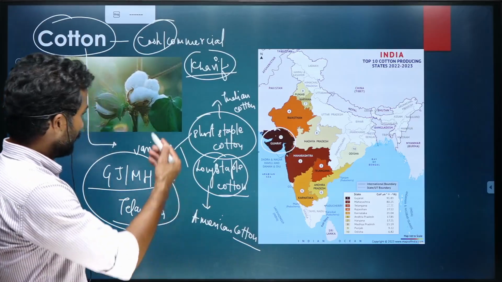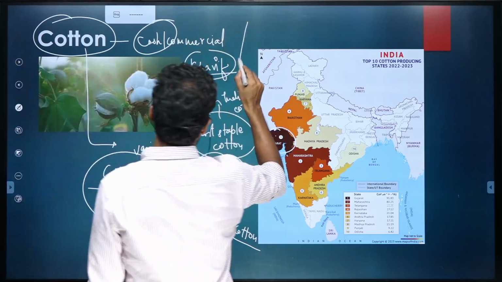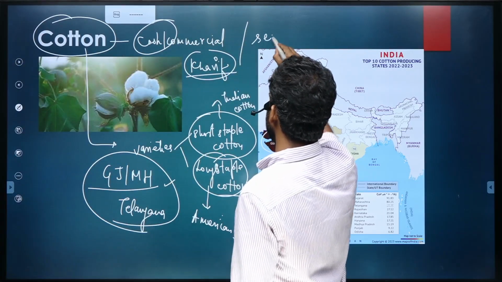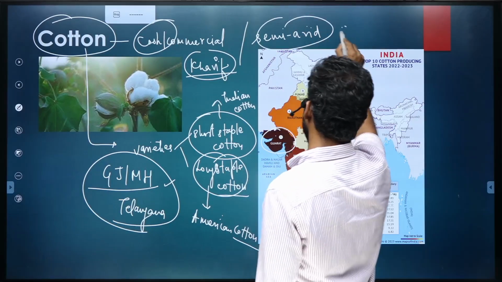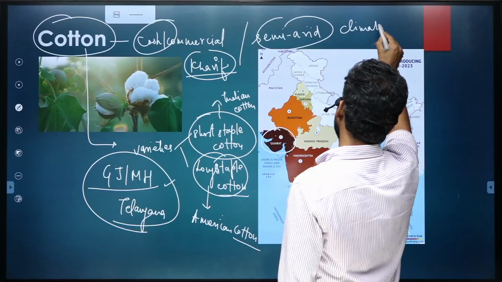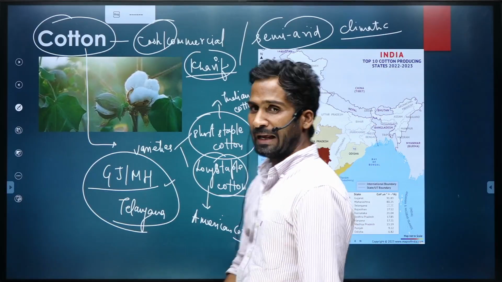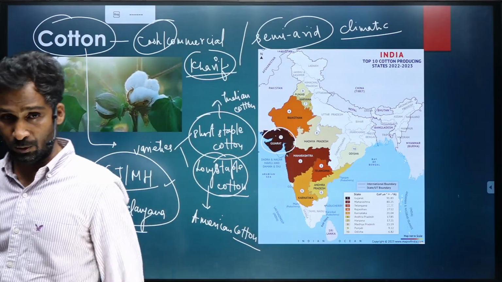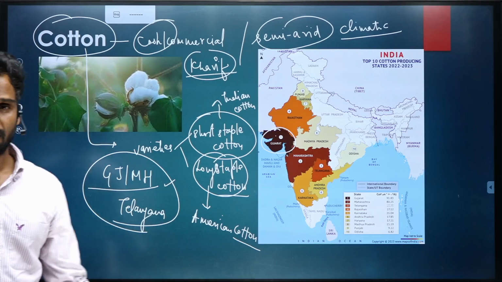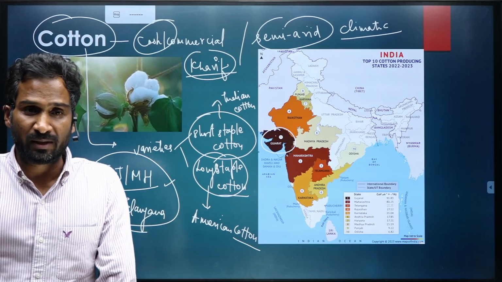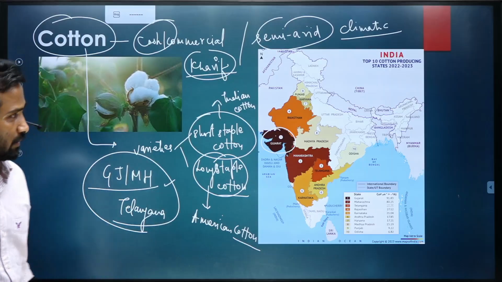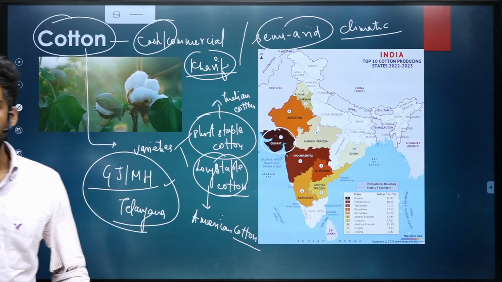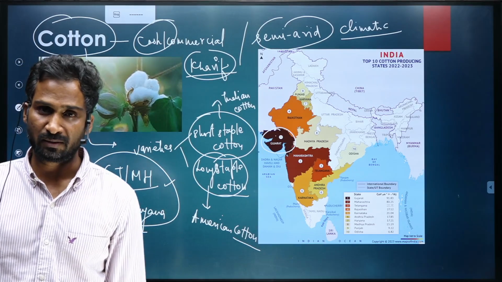Okay, so it is mostly grown, if I talk about the climatic conditions, in semi-arid climatic conditions. So just remember these words. It is mostly grown in semi-arid climatic conditions, where the rainfall remains around 75 to 100 centimeter on an average throughout the year.